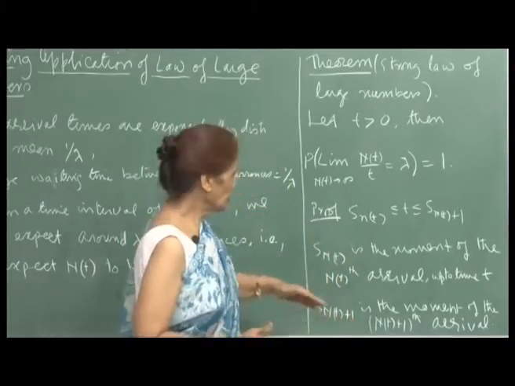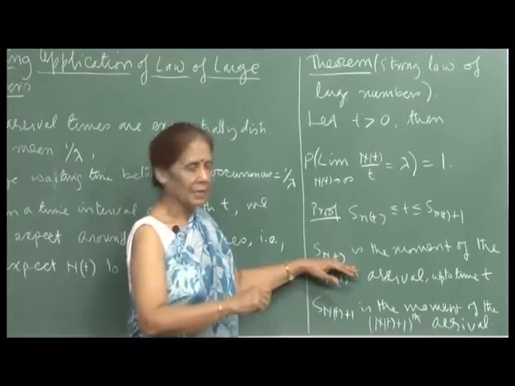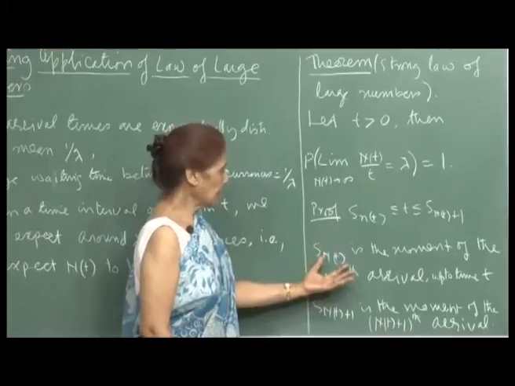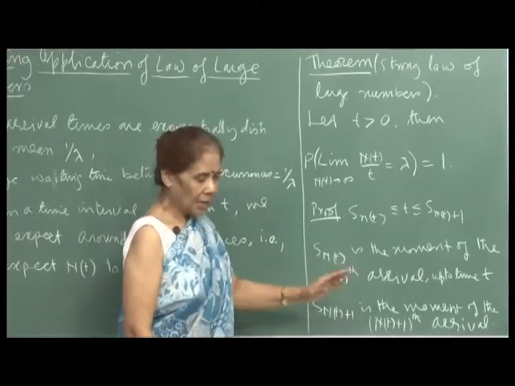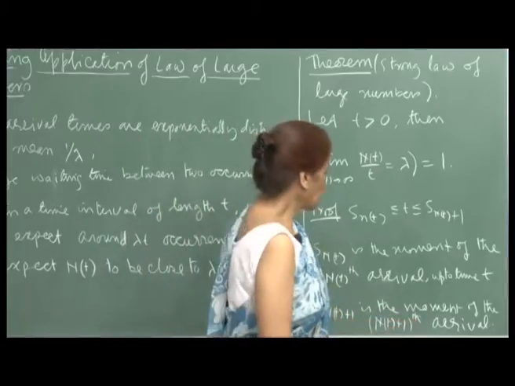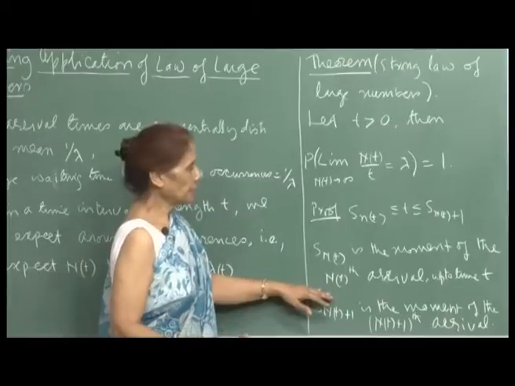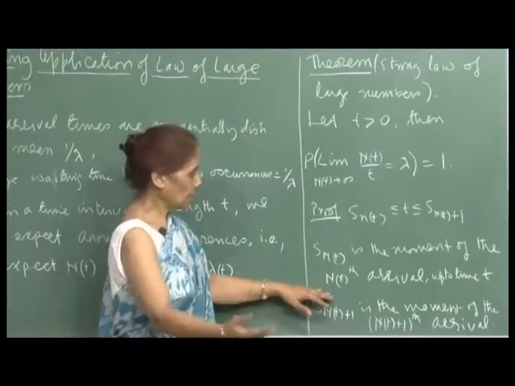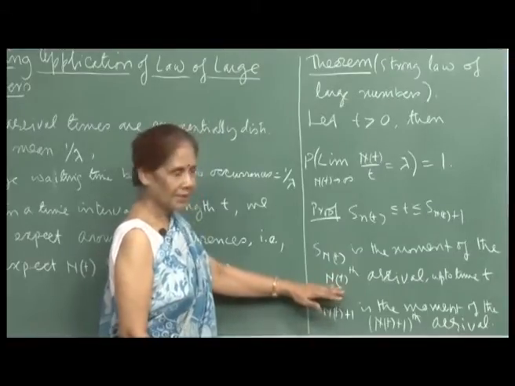That means S n denoted the time at which the nth service got completed, right. So, here S n t is the moment of the nth arrival up to time t. I hope with reference to the context the things will be clear, because here we are only talking of the arrival process, and I have not introduced the waiting time up to this point. So, that should be okay.